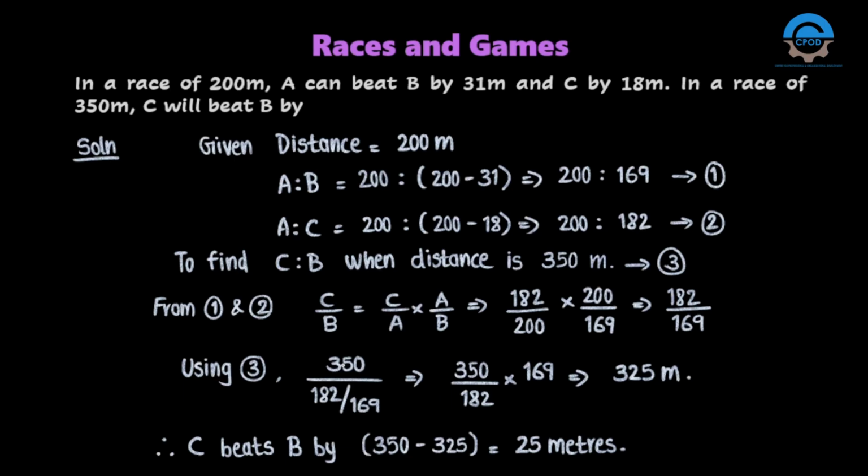That is, if C is covering 350 meters, B can cover 325 meters. So C beats B by 350 minus 325. The difference is 25 meters. So C can beat B by 25 meters.